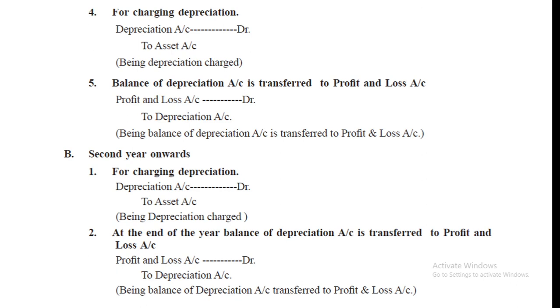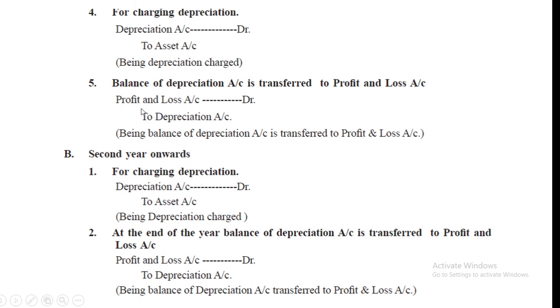Then charge depreciation. What is the journal entry? Depreciation account debit to asset account. Okay, depreciation is a nominal account, it will come on the debit side, and the asset decreases, it will come on the credit side. And then depreciation we have to transfer to profit and loss account.